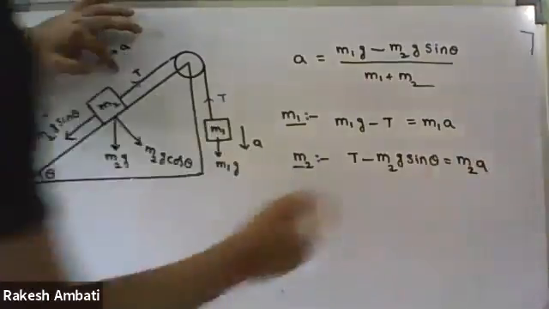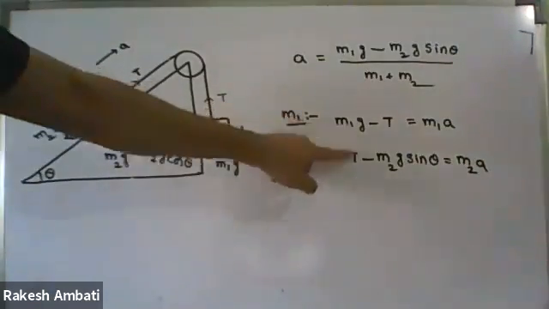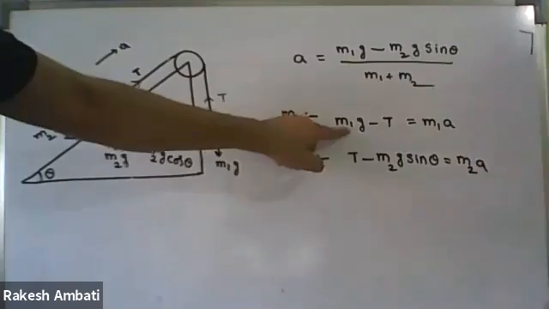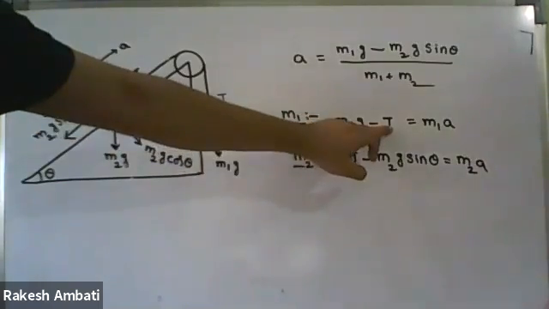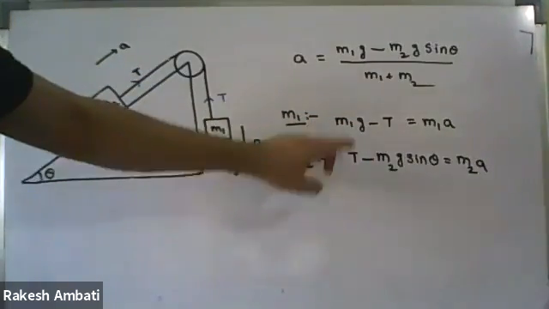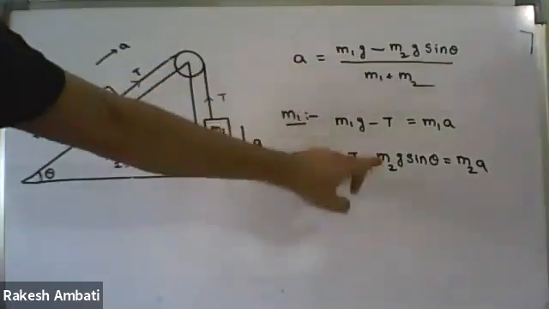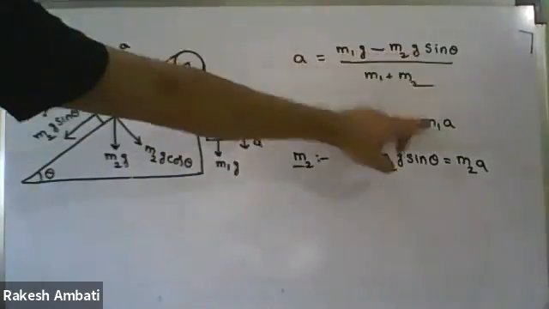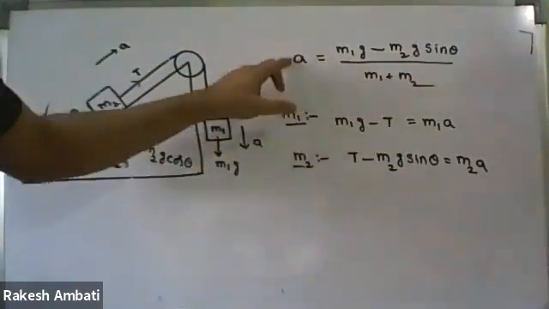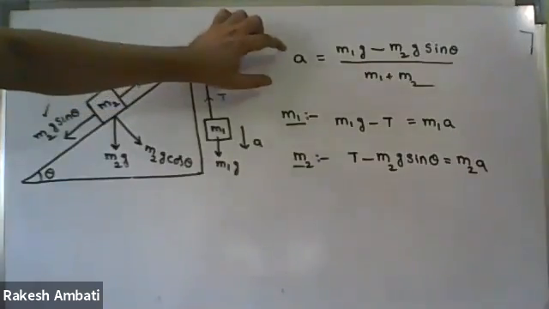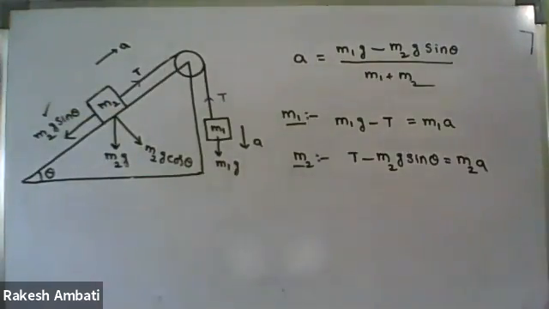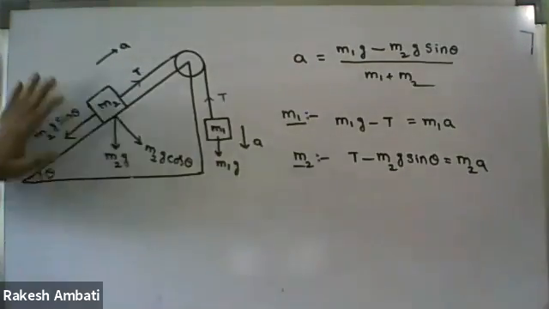Okay, just observe here. If we add both equations, minus T plus T cancel out. Now we have M1g minus M2g sin theta equal to (M1 plus M2) a. We will get the acceleration. Got it now? Same equation we will get. Is it clear?